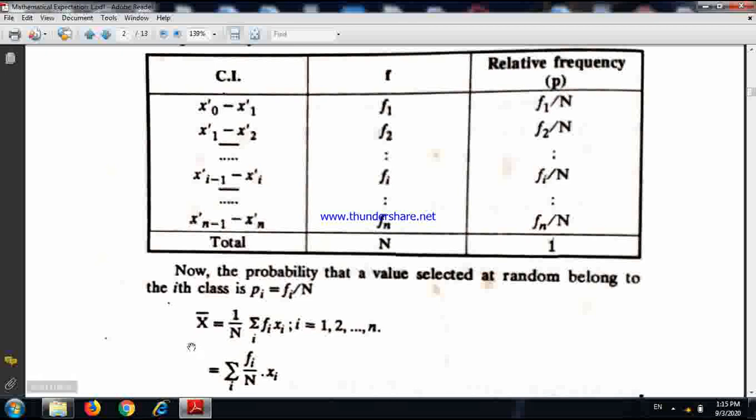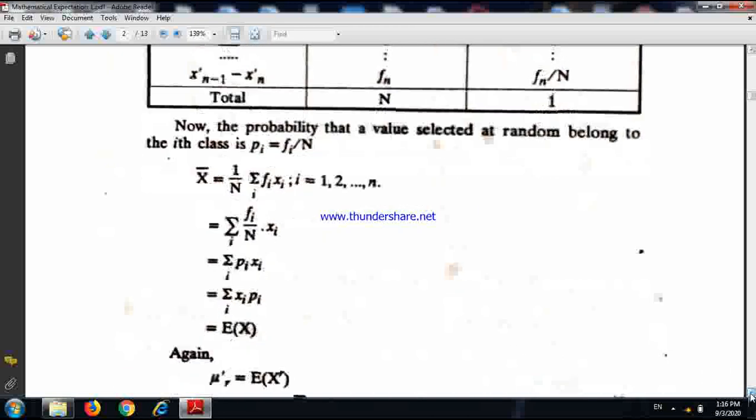Now you see, if we calculate x bar, that means if we apply the formula of arithmetic mean, x bar equals 1 upon capital N summation fi xi. So I can bring this 1 upon N inside the summation. So ultimately what I get is summation pi xi, and this is nothing but the mathematical expectation of x.